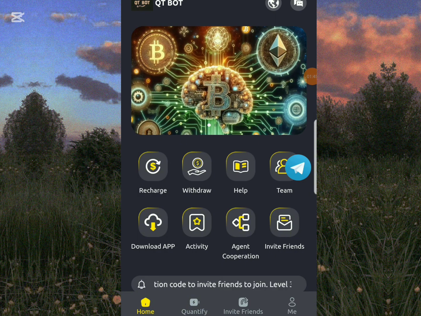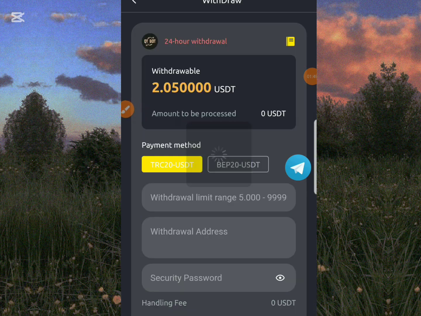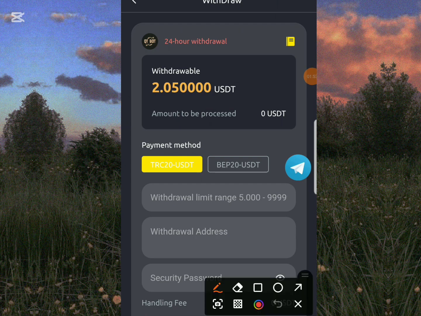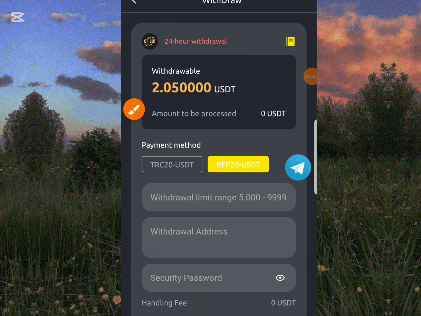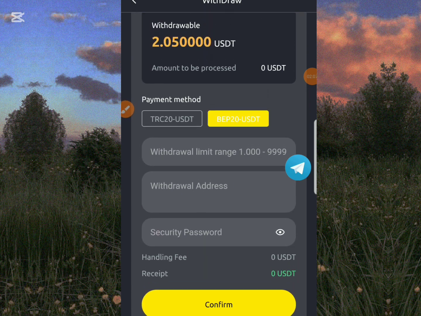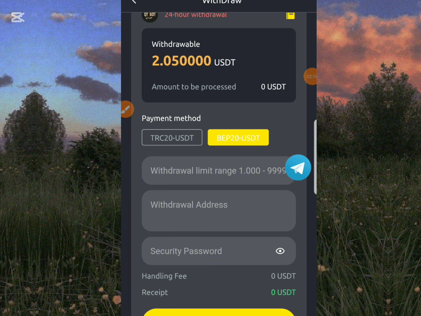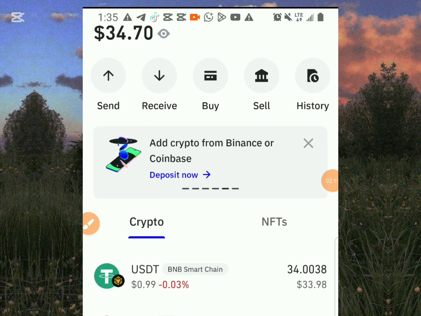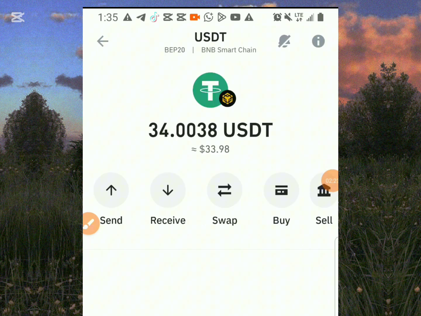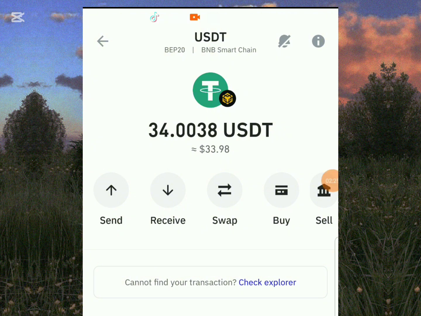So if you click on withdrawal, it takes you to this interface. You can see my earnings already at the withdrawal process, and I just have to choose the USDT of the choice I want, input my withdrawal address, how much I want to withdraw from this platform, and my security password. Remember the security password you use while registering. So I need to also fetch my address directly from my Trust wallet for you to see that this is a live withdrawal. So this is my Trust wallet, and this is how much I have in it. So for now, I just have 33.98 USDT, approximately 34 USDT.